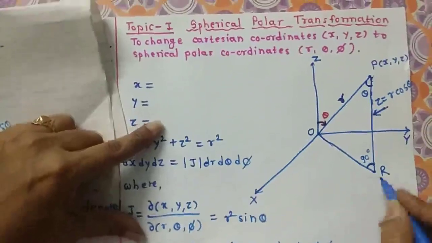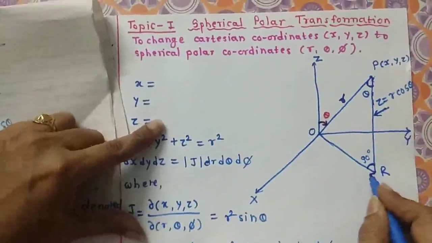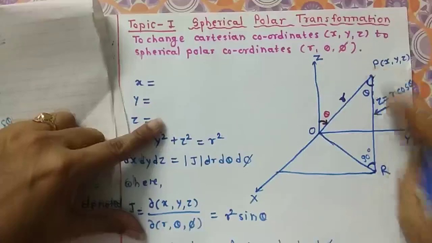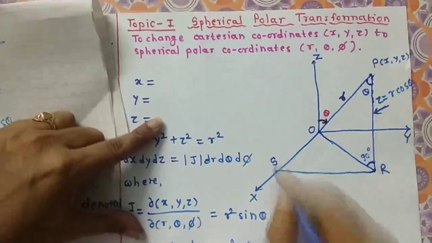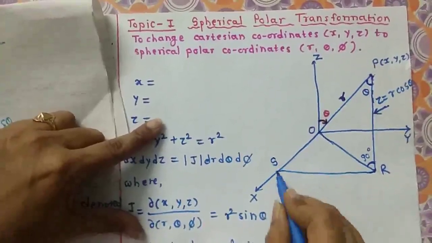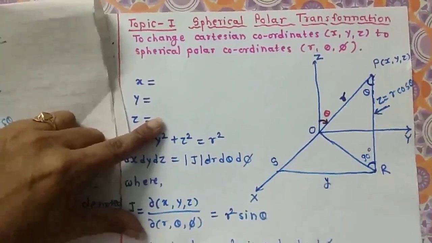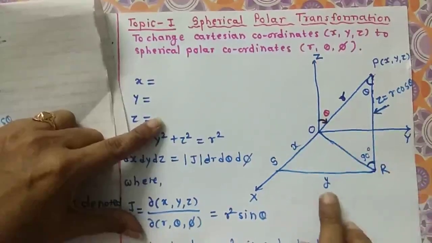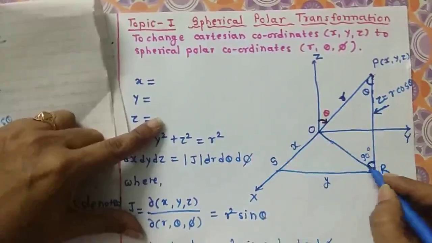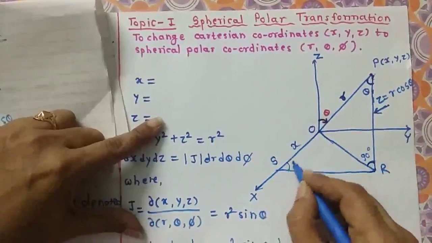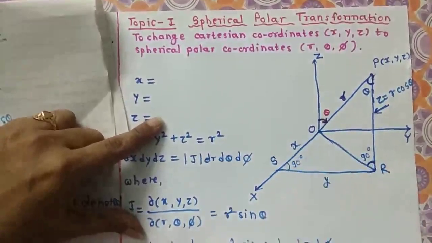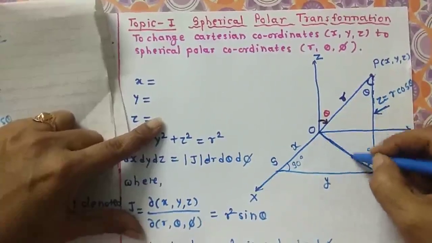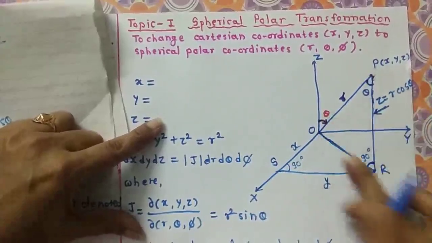Now let's see. Here I join this vector, say O, P, R, and here I say S. Now this RS represents the distance y, and this OS is our x. Since this angle is 90 degrees, this angle is also 90 degrees, right? Before that, I find the opposite side of this triangle OPR.